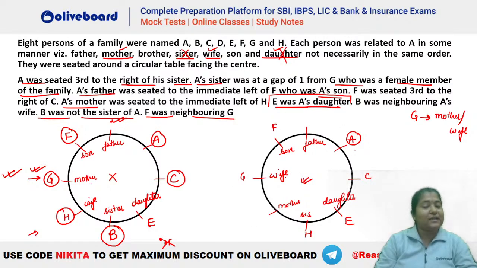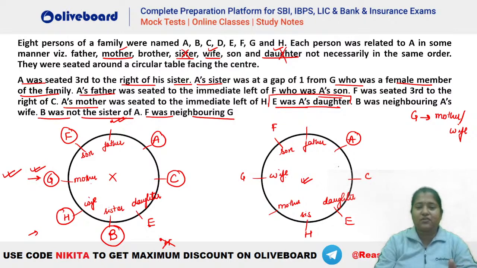So B has to be neighboring the wife. Where should we have your B? You can already see that we have placed the sister as H, right? So B was neighboring A's wife. So where should we have B here? Are we having an issue here? Let's see, where should we place your B? So B is neighboring the wife. We'll see whether we have done something wrong.